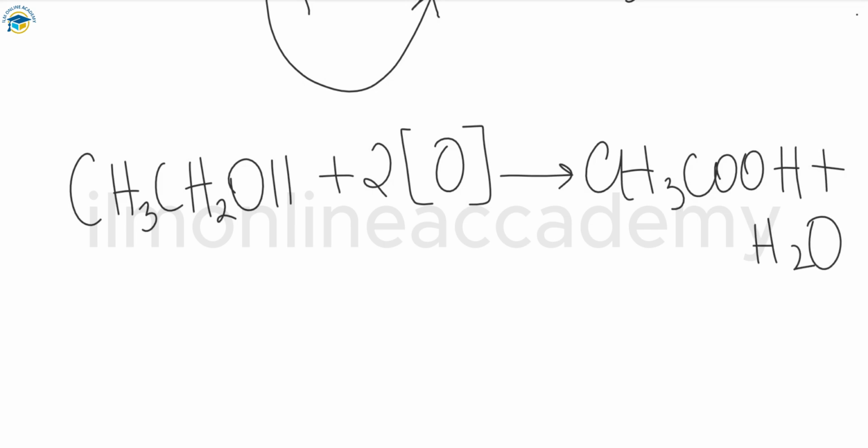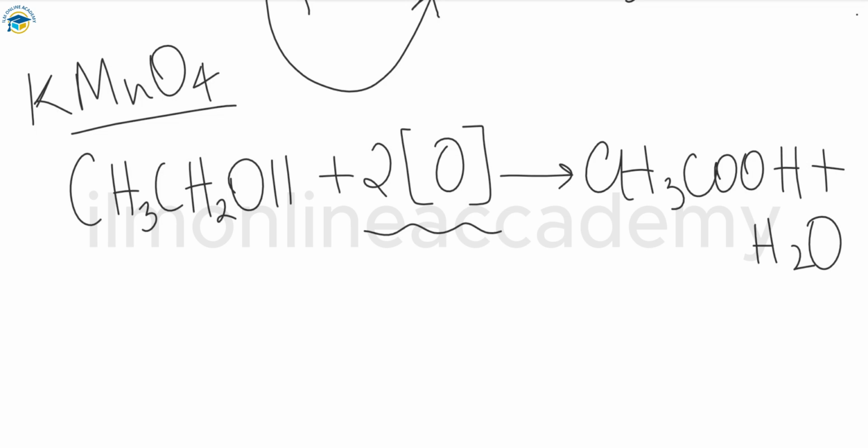So we can add the acidified potassium manganate, also known as potassium permanganate or KMnO4. In the presence of this, this reaction will happen. The potassium manganate is purple in color, but after the reaction it is colorless when it reacts. The oxygen that is present in the square brackets, you can see here, is the oxygen from the KMnO4 that we are using, right?